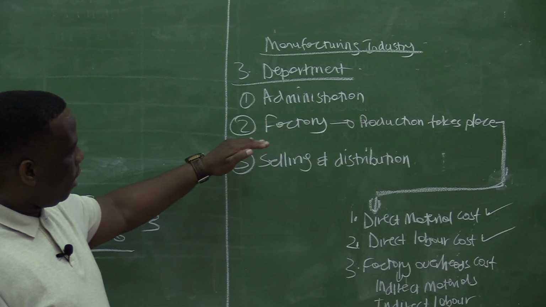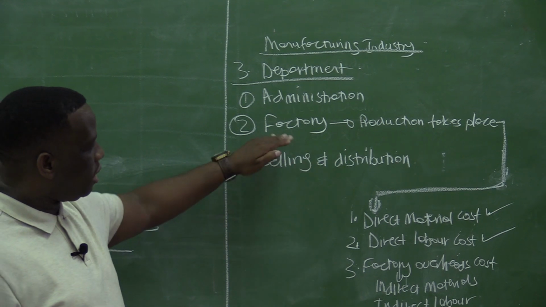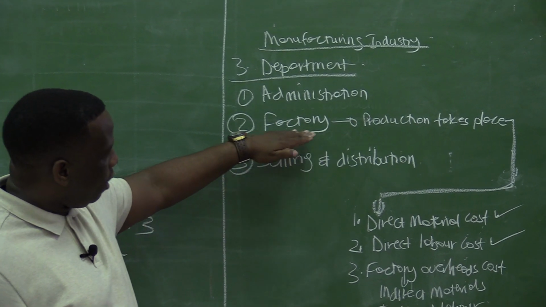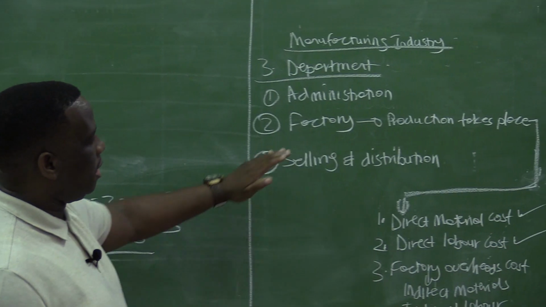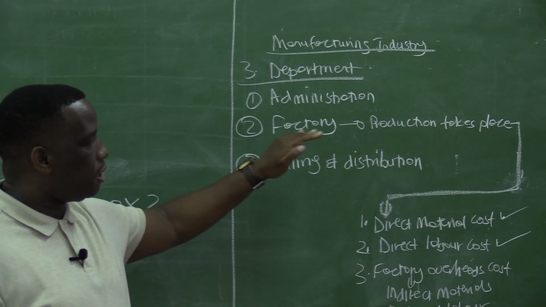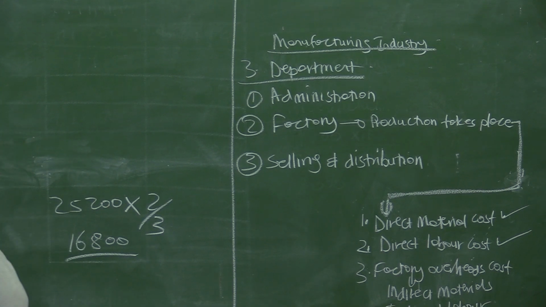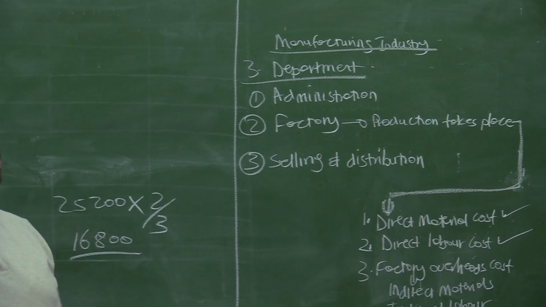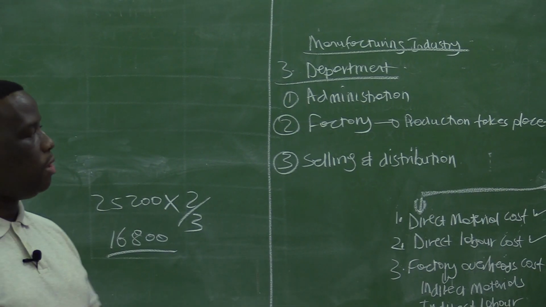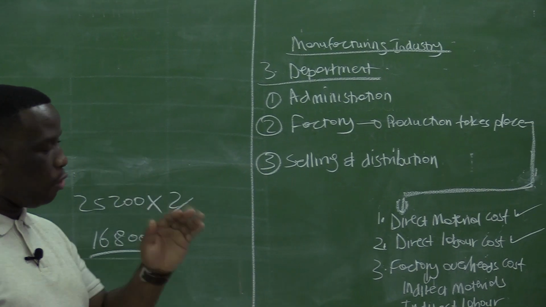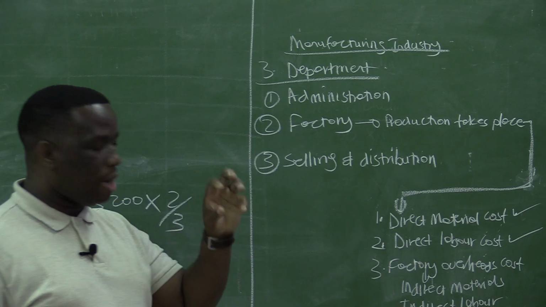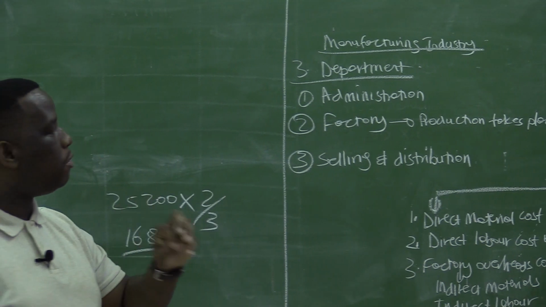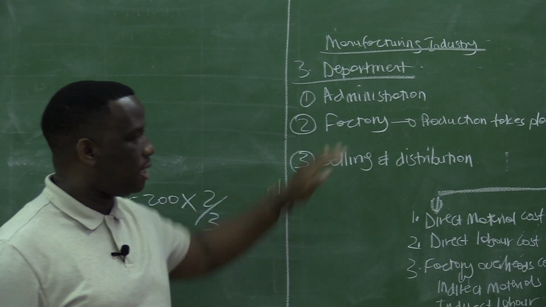So if we are focusing on the production cost statement, all expenses that should be here should be expenses that relate to the factory only. Even if it is for water and electricity. If the company paid 1 million for water and electricity, we need to know the exact amount for water and electricity for the factory.